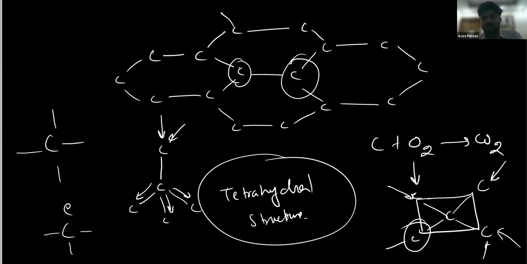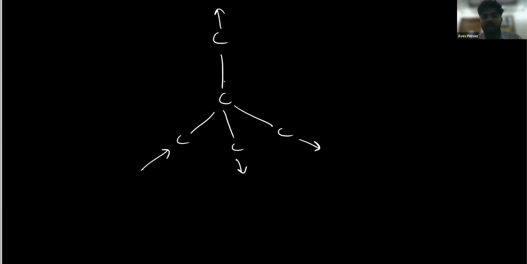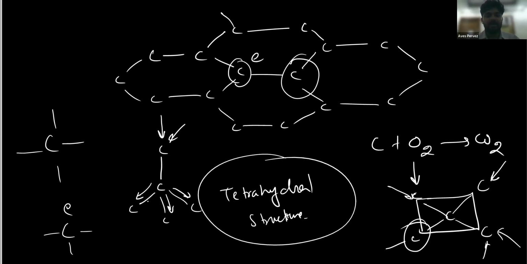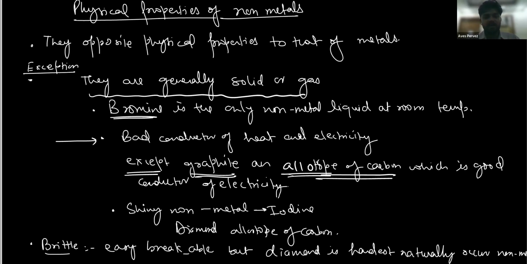And this is the property of the arrangement of atoms in graphite, that carbon atoms are arranged in this way, that one carbon atom is making three bonds, leaving an electron free, and that free electron makes graphite a good conductor of electricity. But in diamond, one carbon atom is making 4 bonds: 1, 2, 3, 4. So it is a bad conductor of electricity. So we can write here: bad conductor of heat and electricity, except graphite, which is an allotrope.